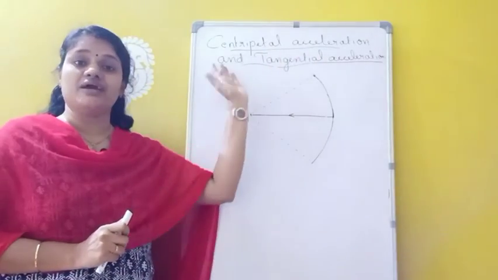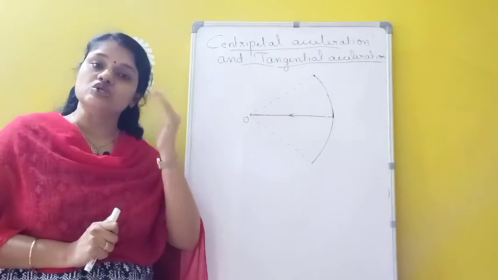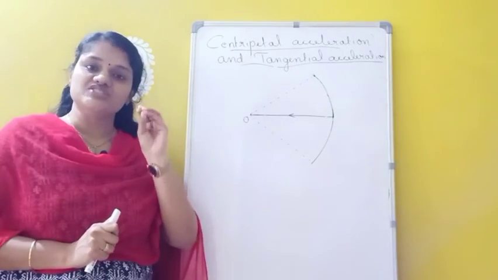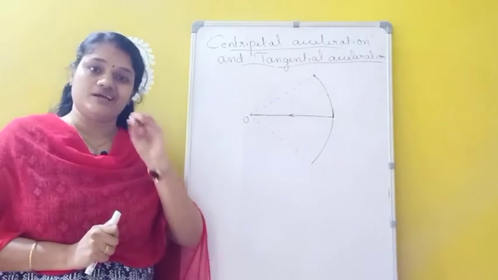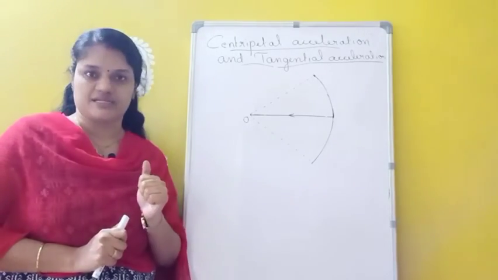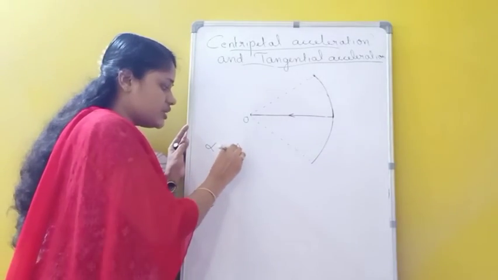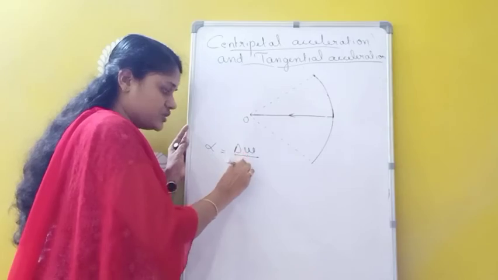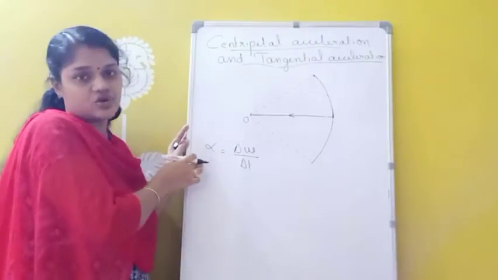Centripetal acceleration and tangential acceleration. So whenever a body is moving in a circular path, if there is a change in angular velocity, there must be some acceleration. That is called which one? Angular acceleration. Okay, the symbol is alpha. So alpha equals delta omega by delta t. So if there is a change in angular velocity, there must be an angular acceleration.